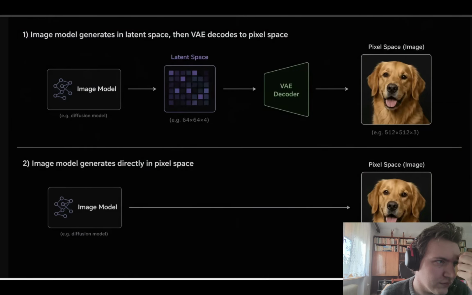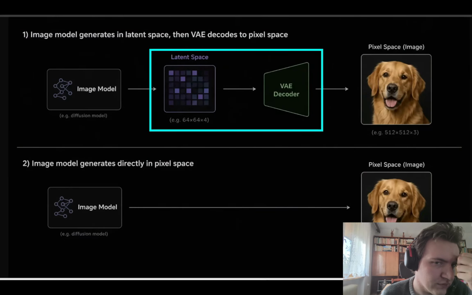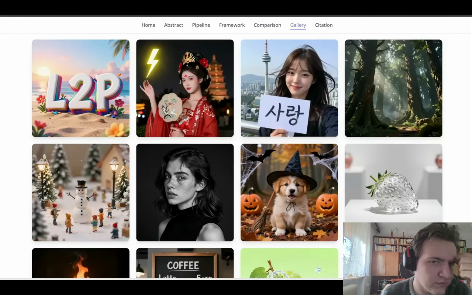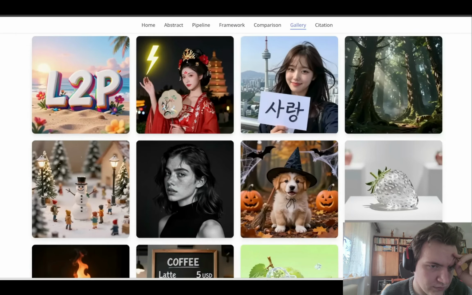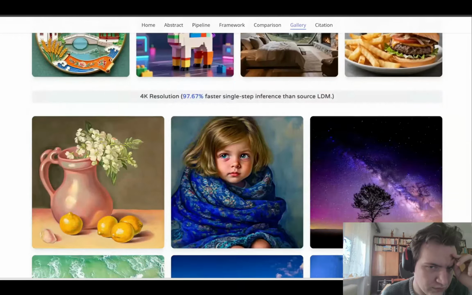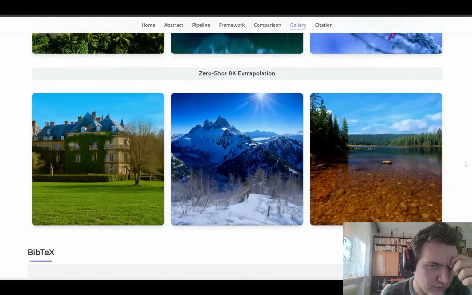Now, what the team did here is they completely got rid of this VAE and latent space step. This L2P model can generate images directly in pixel space. So here are some examples for your reference. You can see that this is a super performant model that can handle a variety of different art styles, including realistic images and different text and elements in images. Plus, this can handle up to 4K resolution or even 8K extrapolation. This can generate very high quality images because it's in pixel space.